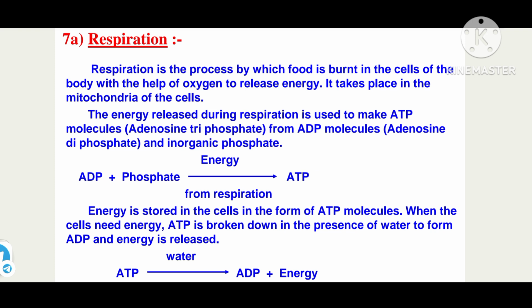The energy released during respiration is used to make what? ATP molecules. ATP is nothing but adenosine triphosphate. You have to remember this point. If they ask for the full form of ATP in your examination, you have to mention it as adenosine triphosphate. It is made from ADP molecules. ADP is nothing but adenosine diphosphate, and inorganic phosphate.